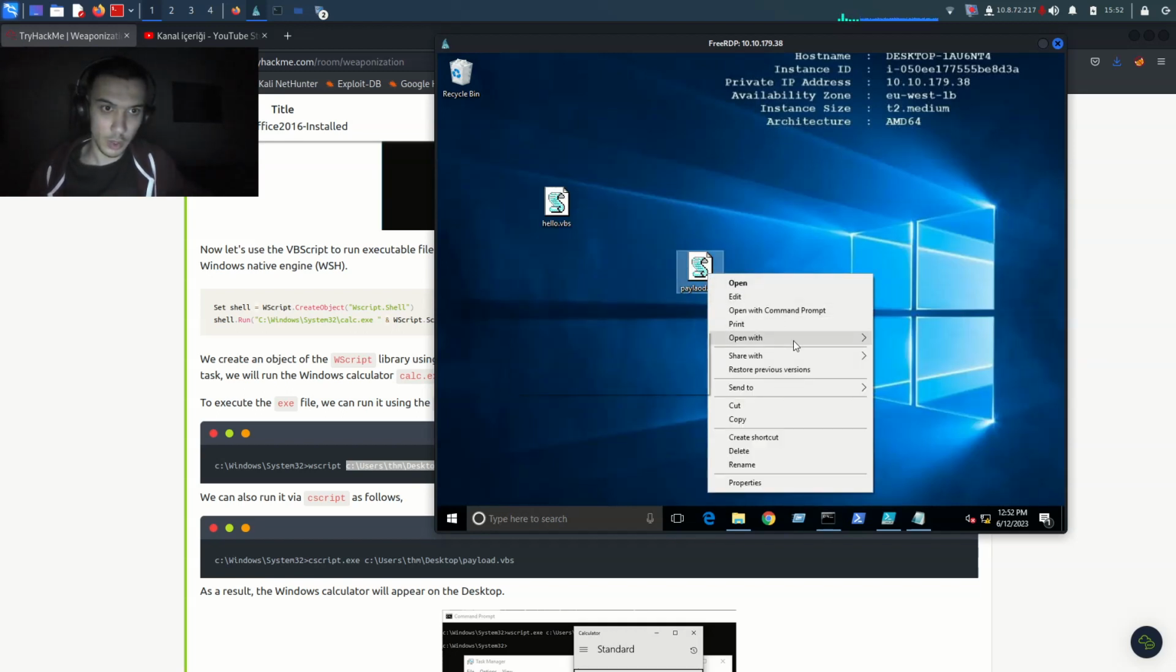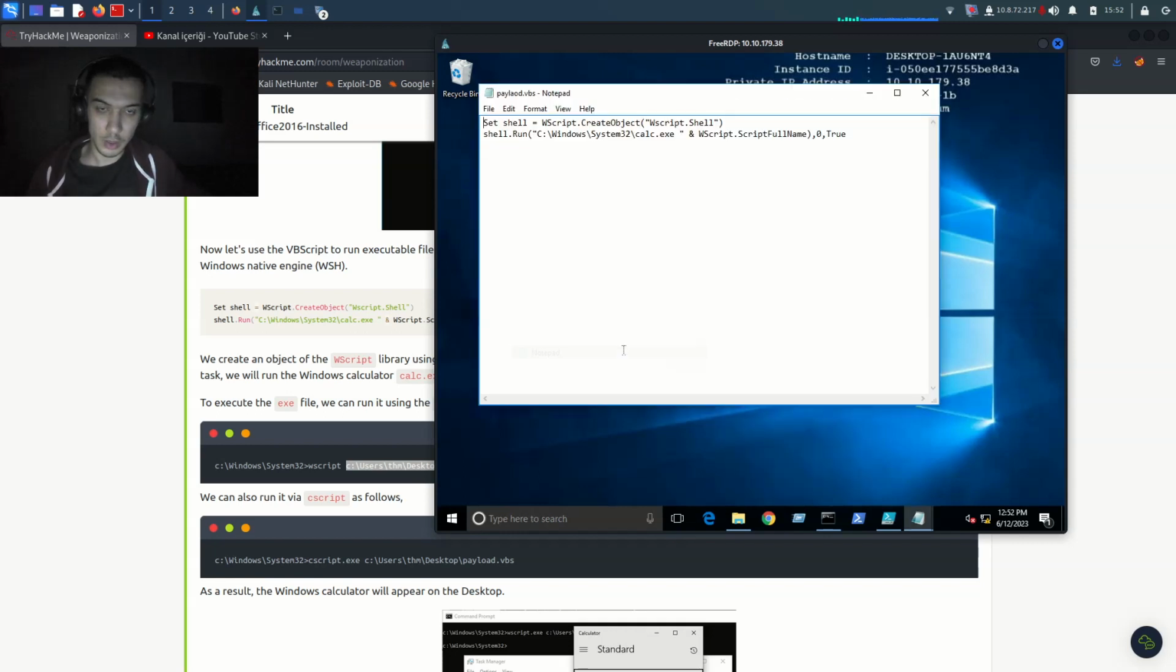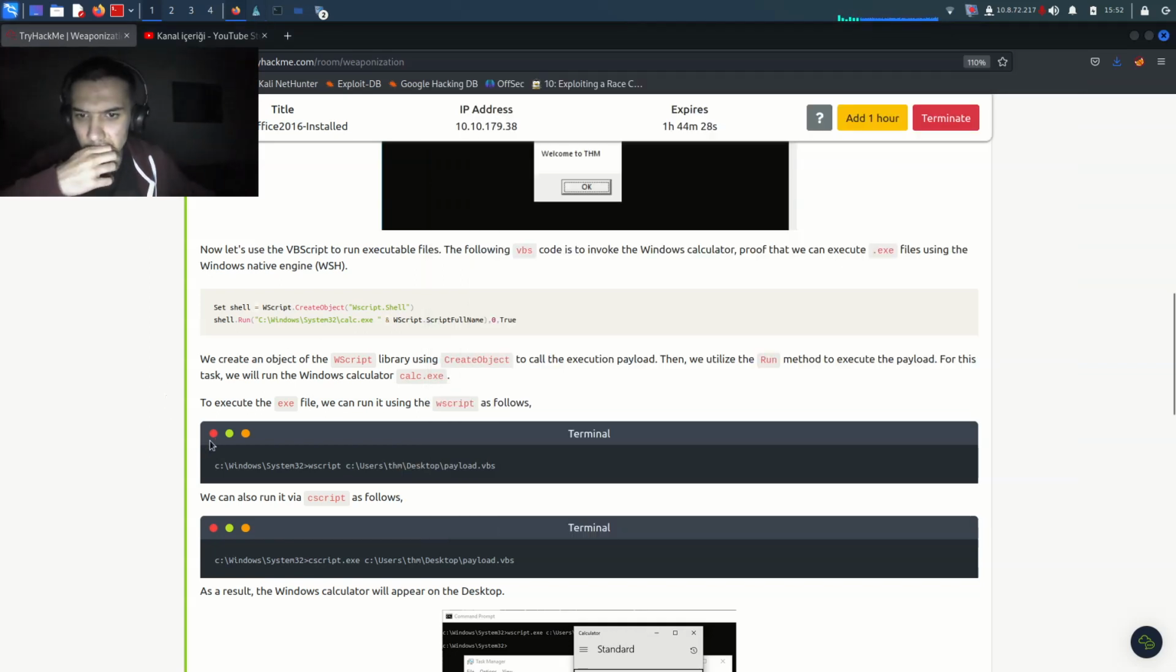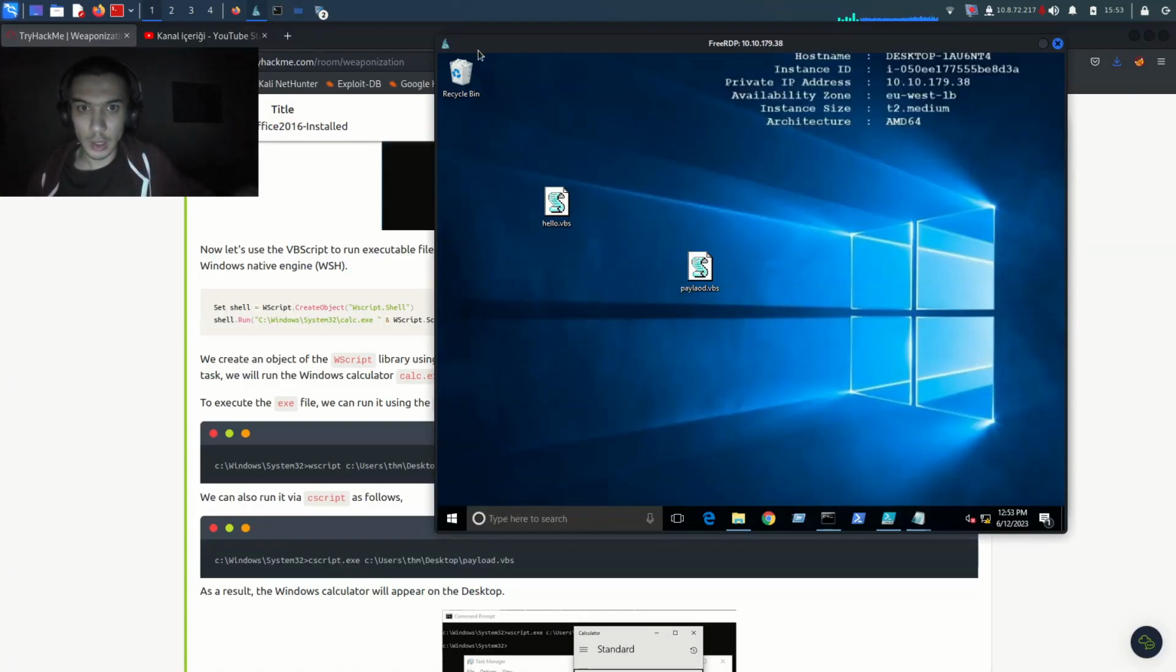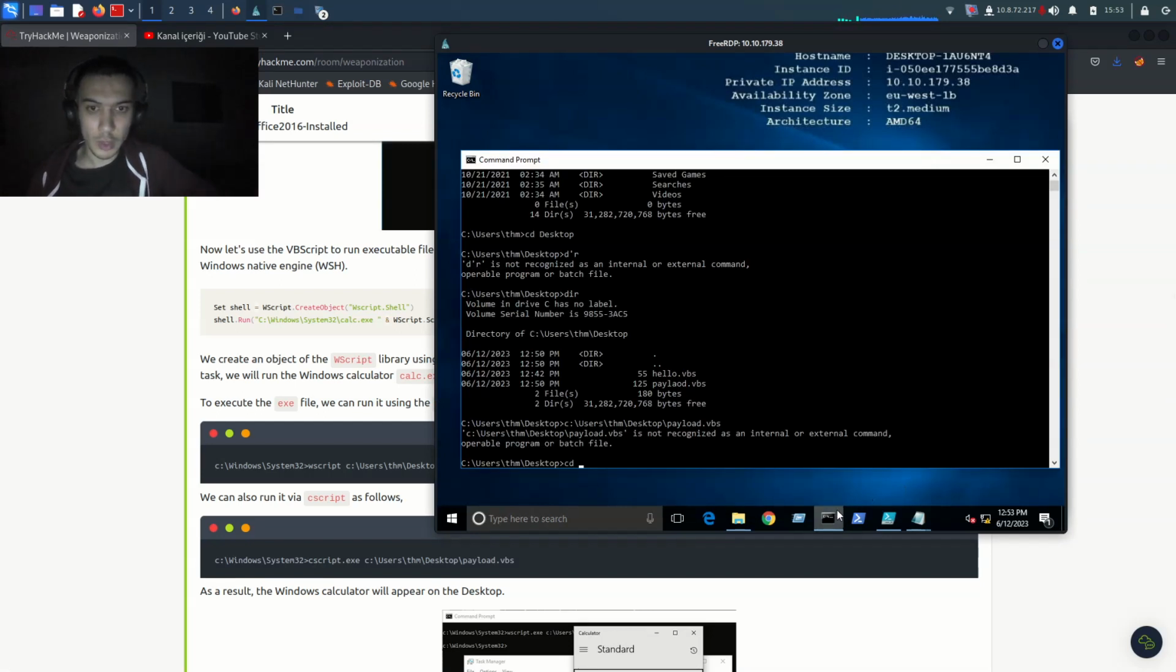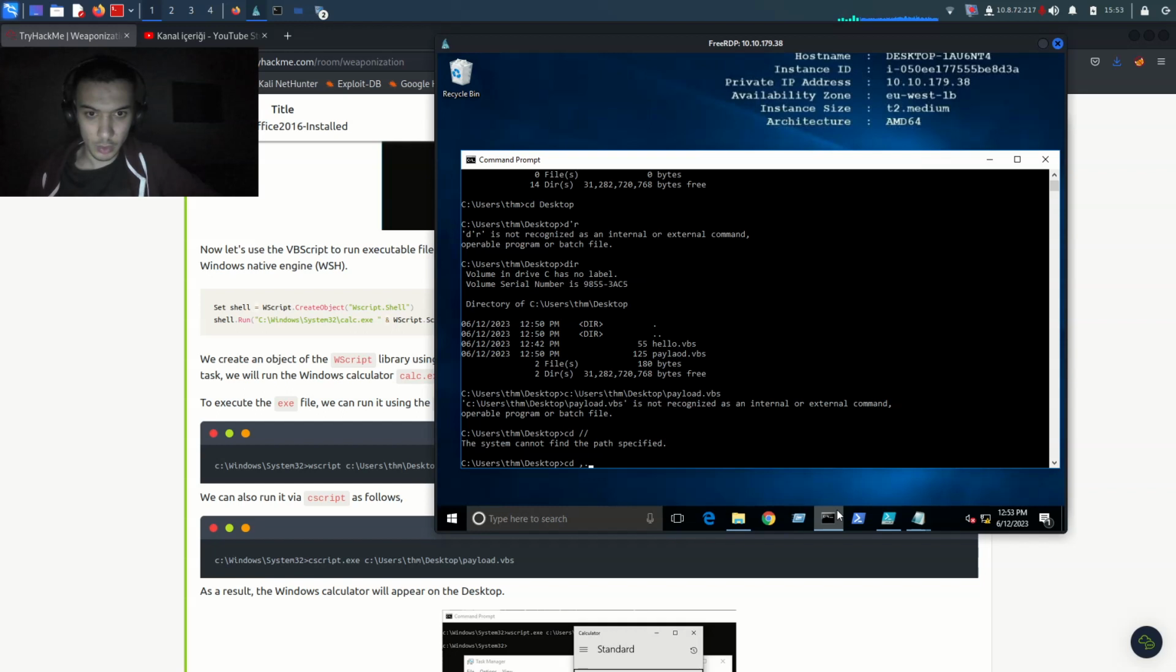Alright, open with Notepad. Oh, why is it not running? I have no idea actually. So let me use wscript.exe, but where's wscript.exe? It's on the system. Alright, here, let me go to the terminal one more time and go back.